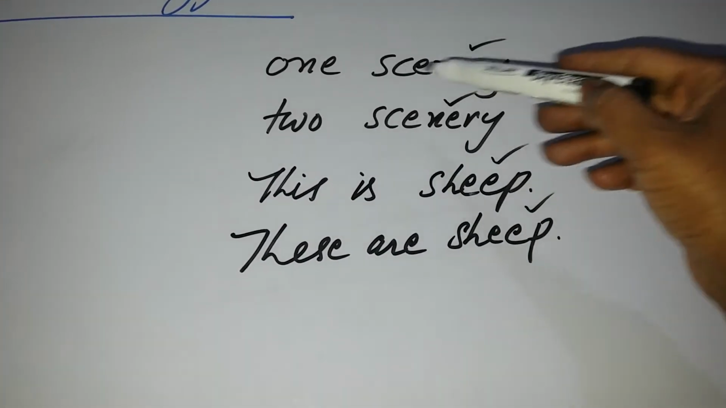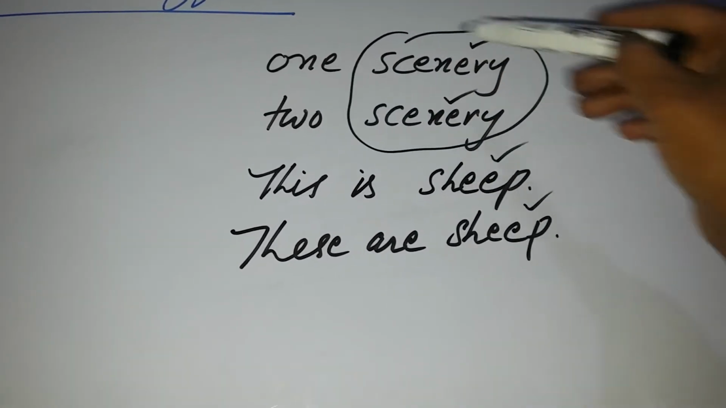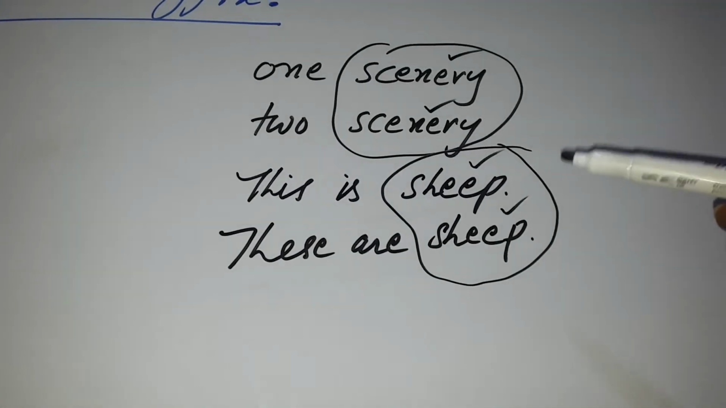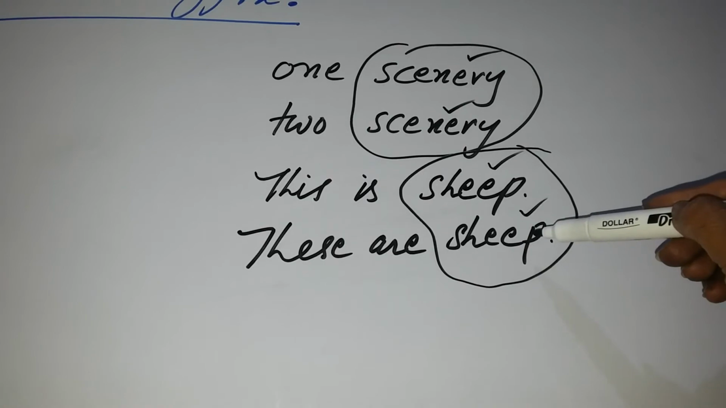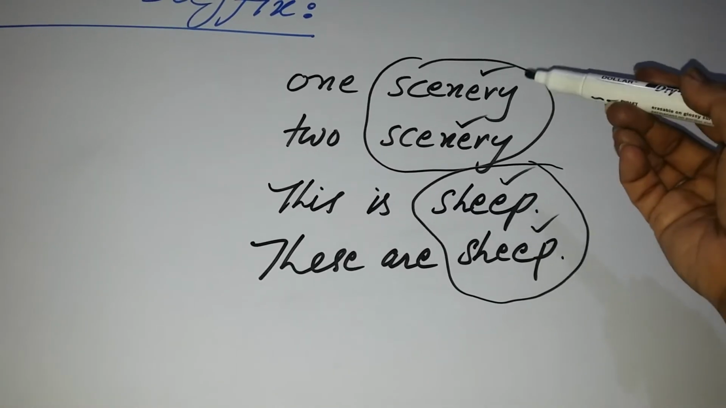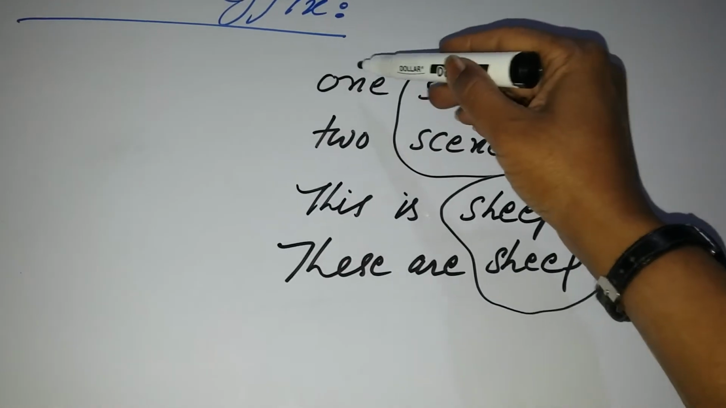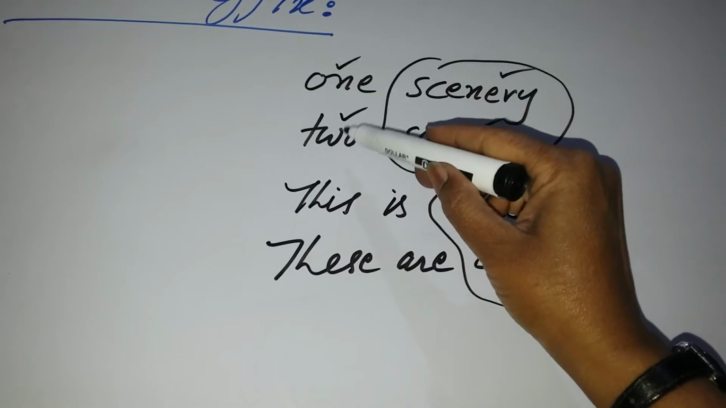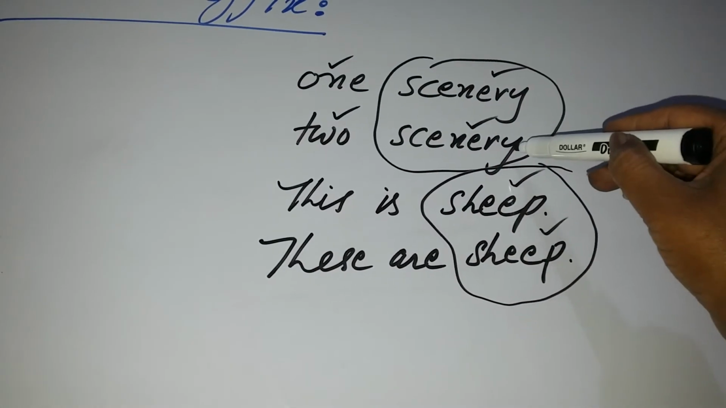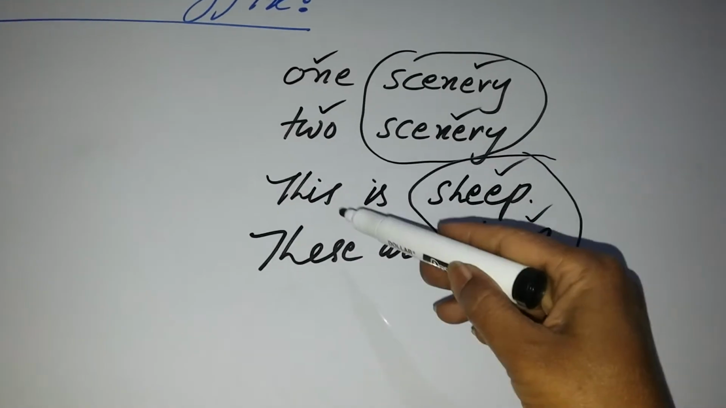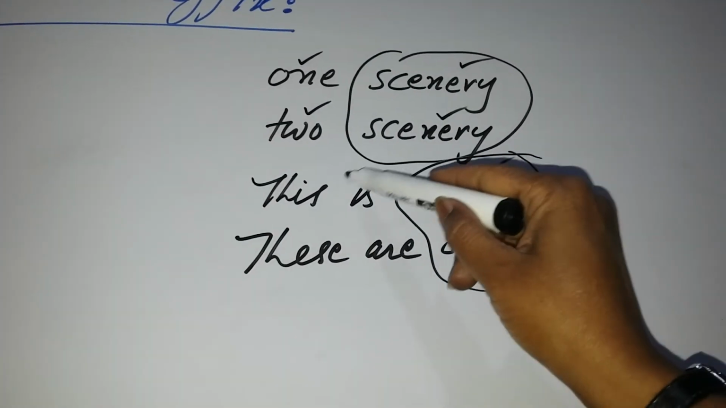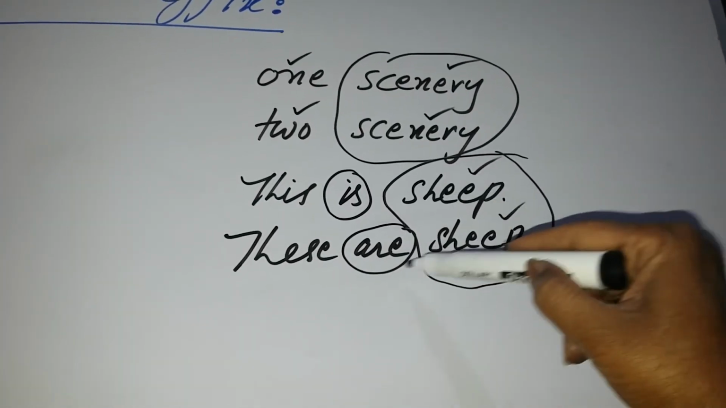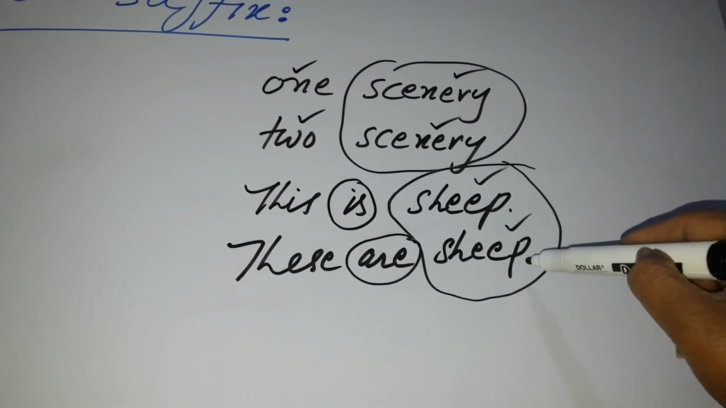Although the spellings of both these words are the same, one is singular and the second is plural. Similarly, the spellings of these both words are the same, but the first one is singular and the second one is plural. How have we recognized that this is singular? From this adjective of quantity, one scenery and two scenery. From this we have known that it is a plural word. This is sheep. From this helping verb we have recognized that this is singular. From this helping verb we recognized that this is plural.